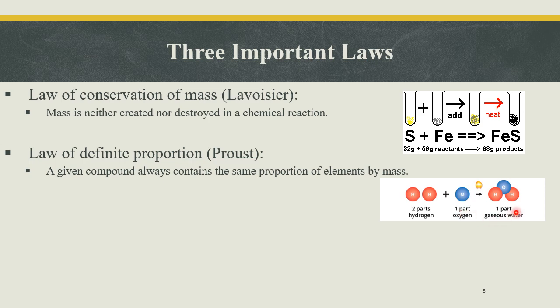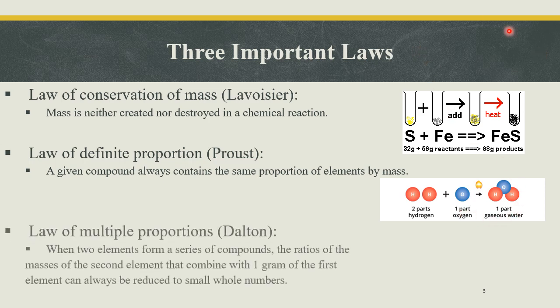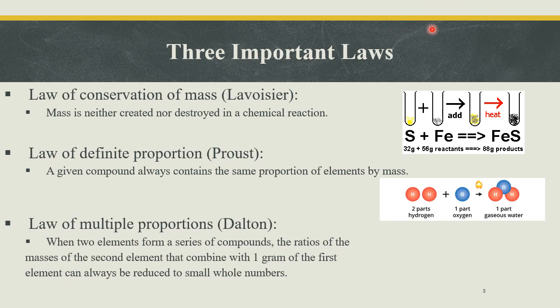Proust's discovery stimulated John Dalton, an English school teacher who had some disability like color blindness and was not articulate. He contributed the law of multiple proportion, which states that when two elements form a series of compounds, the ratio of the masses of the second element that combine with 1 gram of the first element can always be reduced to small whole numbers.